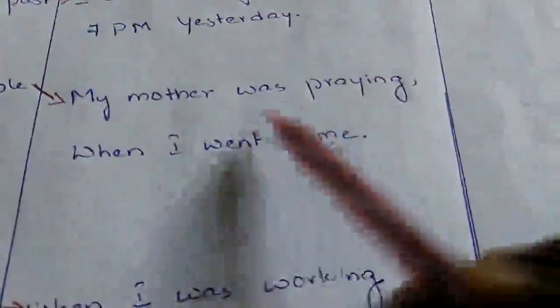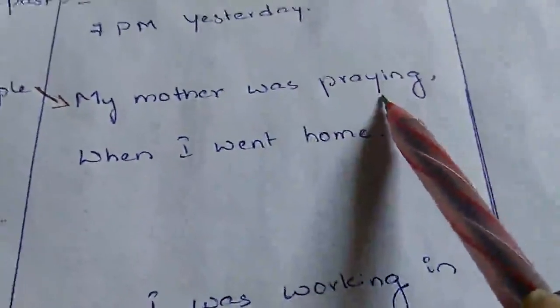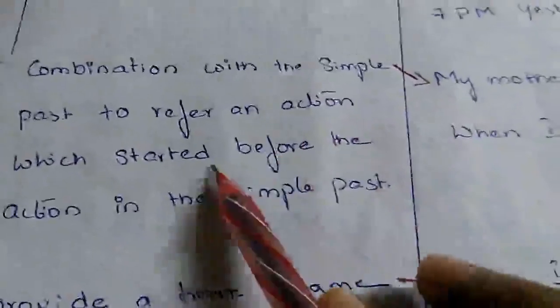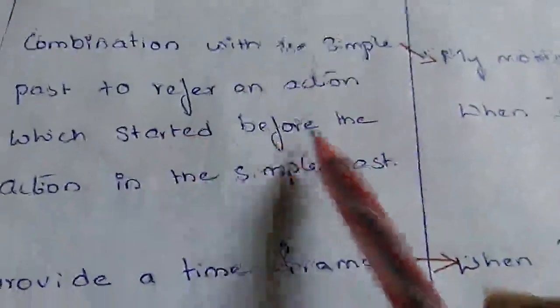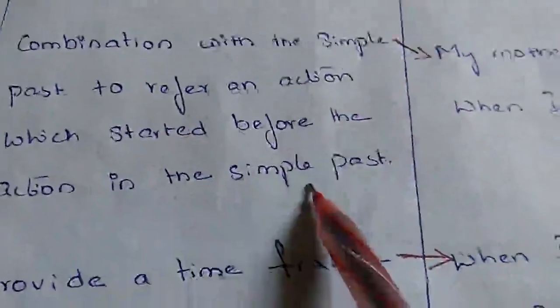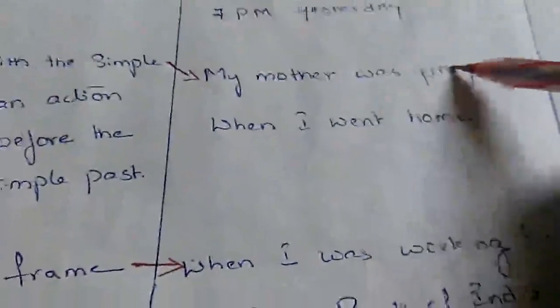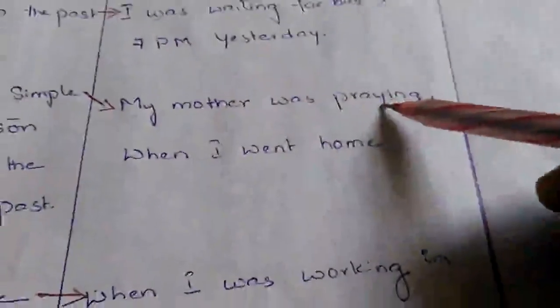Two actions we are referring to. One was in progress, and the other happened. Here, to refer to an action which started before the action in the simple past. That means, which action happened first? This. And this was in progress.